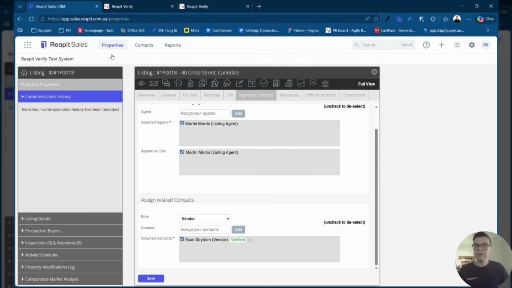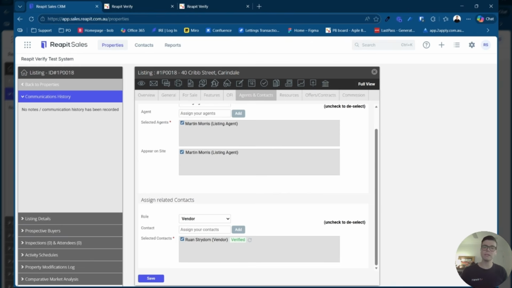So that is Reapit Verify. It's a really easy system to use for sales agents. They'll be able to stick to Reapit sales, complete all of their verifications. They'll be able to access the risk assessment and complete that within Reapit sales. So there's no jumping between systems multiple times a day.